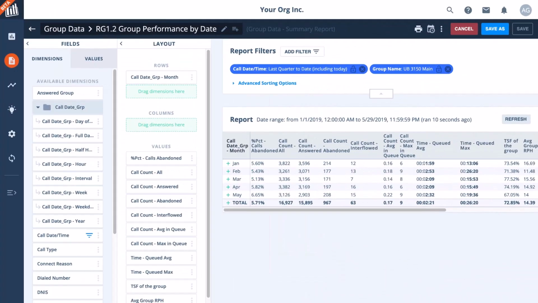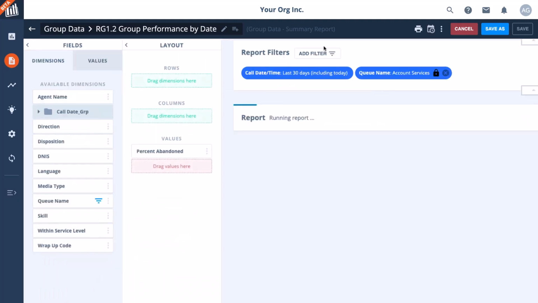We've built our reports on a flexible analytics framework of dimensions and values where we can change what we are measuring and how we are grouping those measurements. Sometimes the summarized views of your data can leave you scratching your head, for instance, when you tell yourself that abandon rate looks higher than I feel like it should be this month. Often questions lead to more questions before they lead to answers.